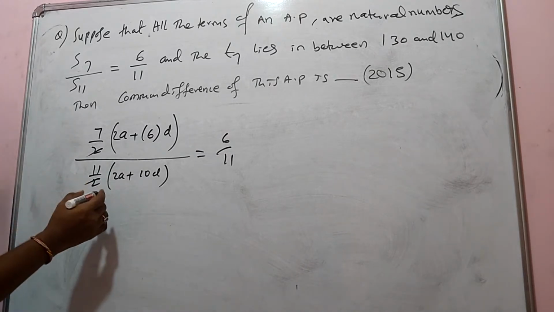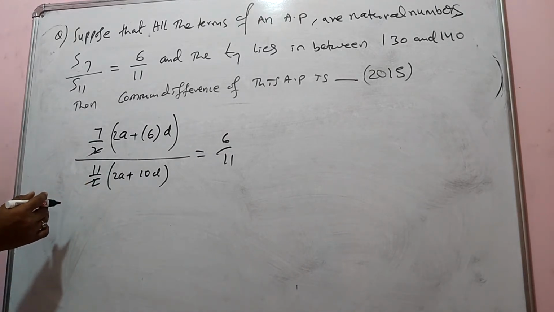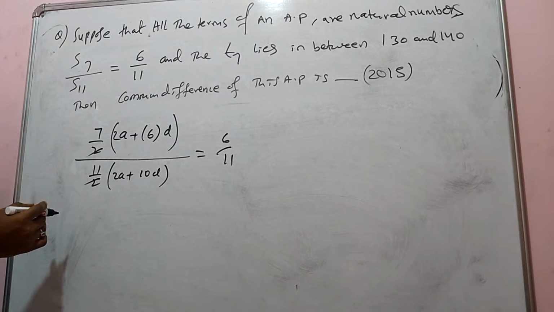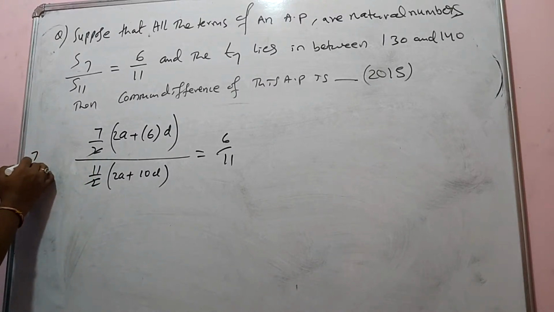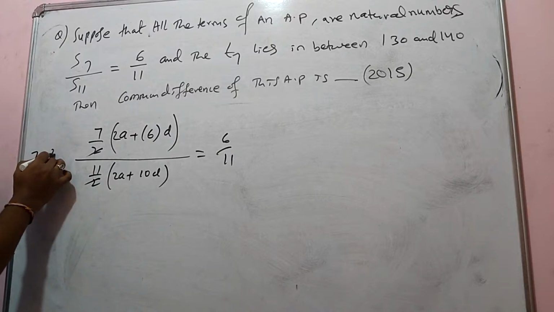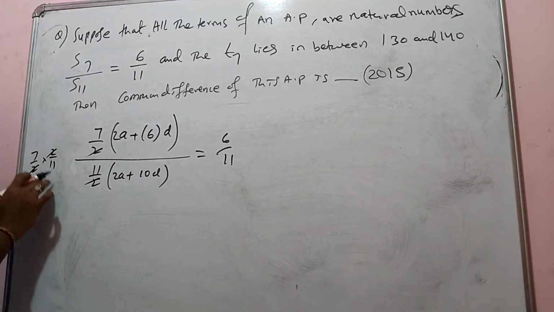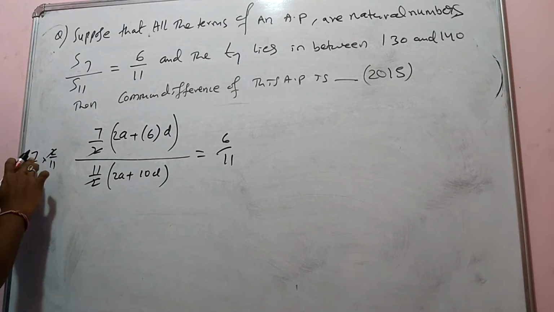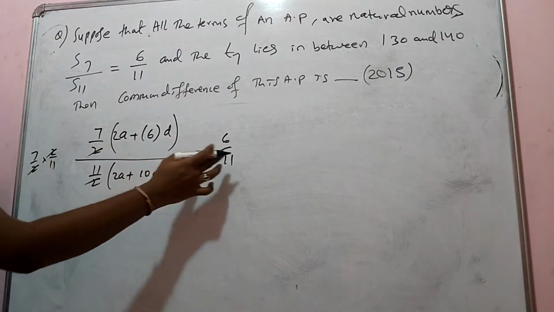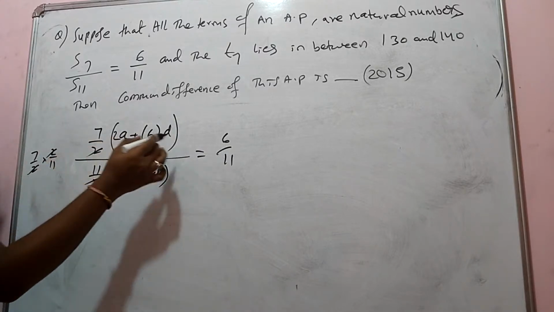So what I got here, 7 by 11. 2 gets cancelled. If you don't know, here 7 by 2 and this one is 2 by 11, you do it, you get 7 by 11 only. Are you getting it now? Now here 7 by 11, 7 you cannot cancel, but 11 can cancel out.